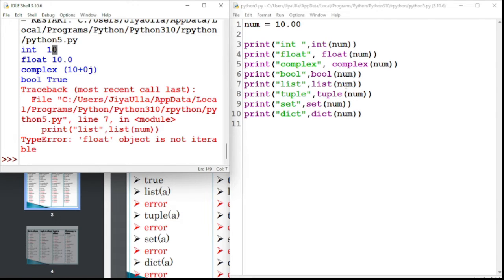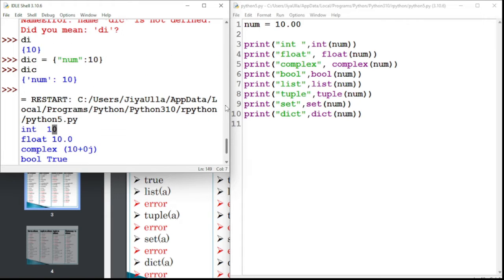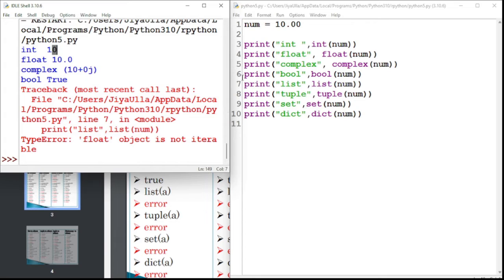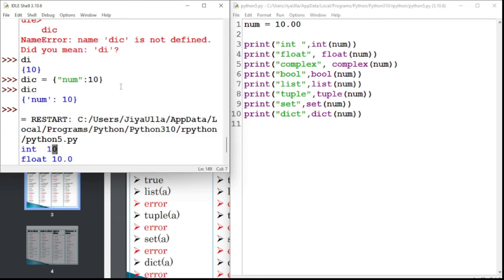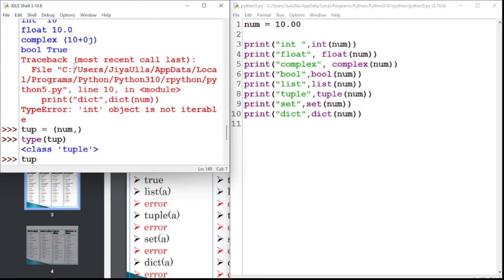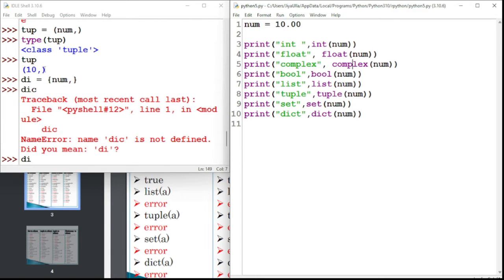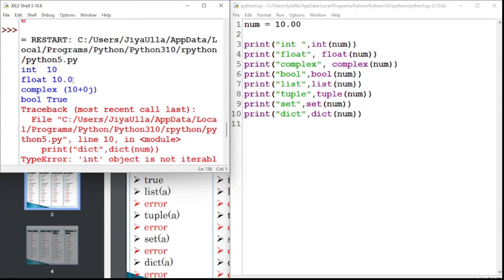Yes, we can convert, but we can't convert a floating value to a list. We can't convert a floating value to a tuple, we can't convert a floating value to a set, and we can't convert a floating value to a dictionary. For that, we again have to take the help of these constructors. This is also called a constructor, and these symbols are also called constructors.